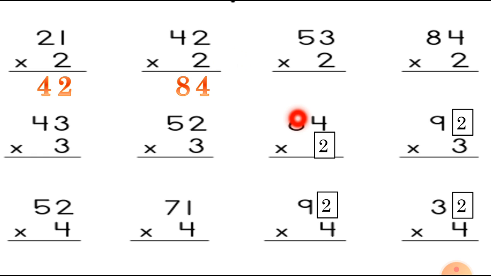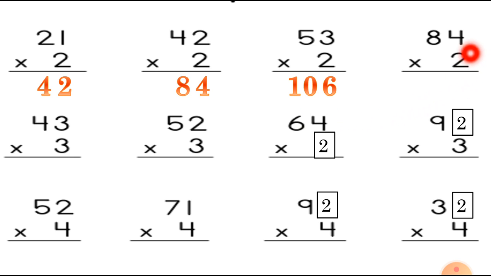Then the next one, 2 3s are 6. Then 2 5s are 10. 2 5s are 10 and 2 3s are 6. So we are getting the 3 digit answer, 106.